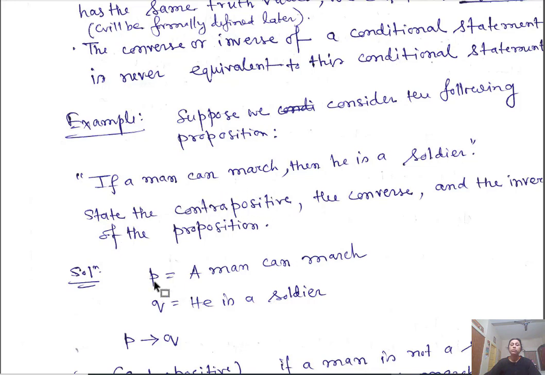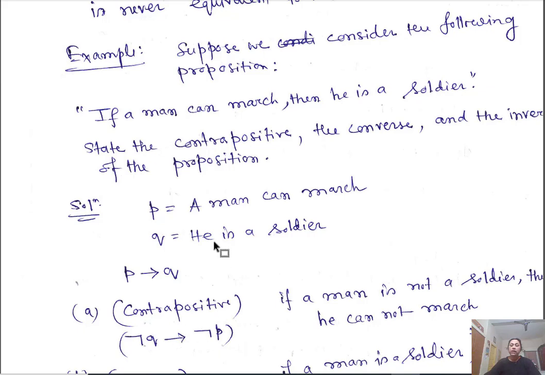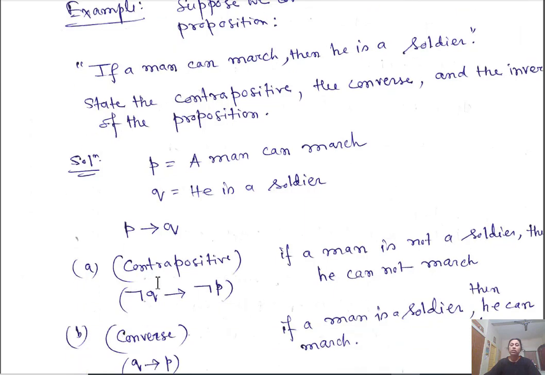So what will be the contrapositive? The contrapositive of the statement is negation of Q implies negation of P. That means, negation of Q is what? If a man is not a soldier, then he cannot march. This is the contrapositive statement. Okay, so the easiest way of finding the contrapositive of a given statement is that you formalize it into this type of symbolic implication, and then the contrapositive of this statement is this, and then put in the words. That is the easiest way. So negation of Q implies negation of P is the contrapositive of this.